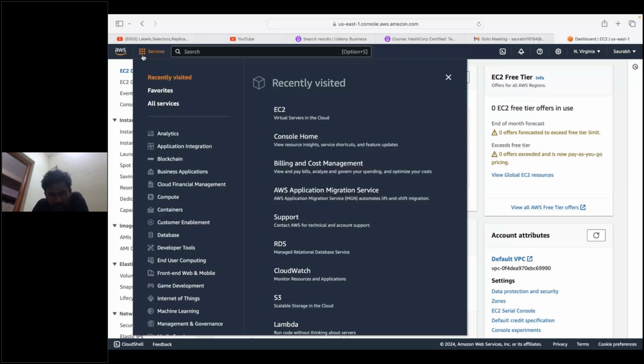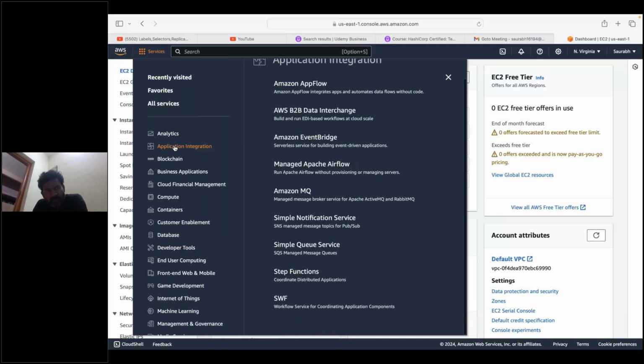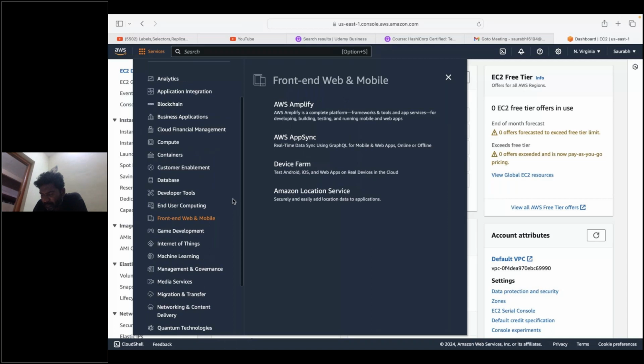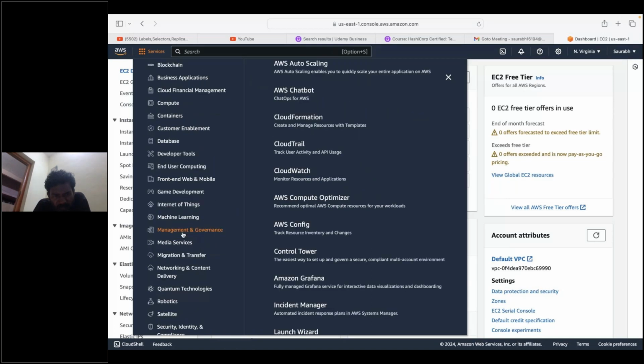AWS provides you all IT services, be it analytics, app integration, blockchain. It provides Docker and Kubernetes services as well, container services, databases, web and mobile services, IoT, machine learning, management, media services, robotics.